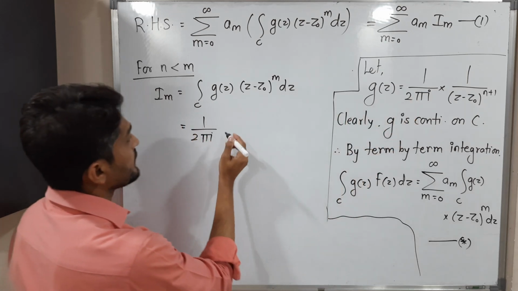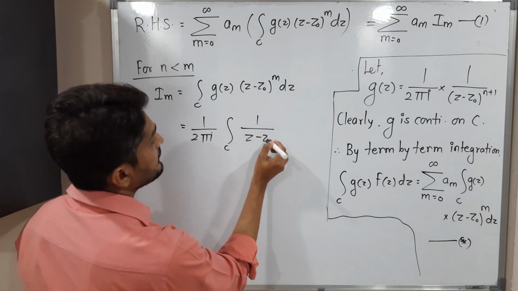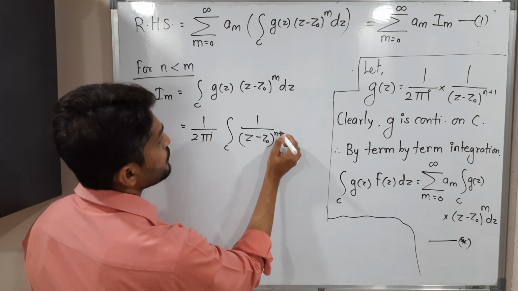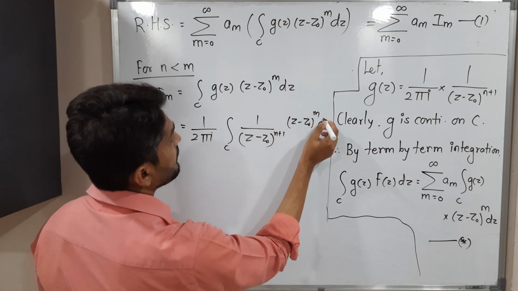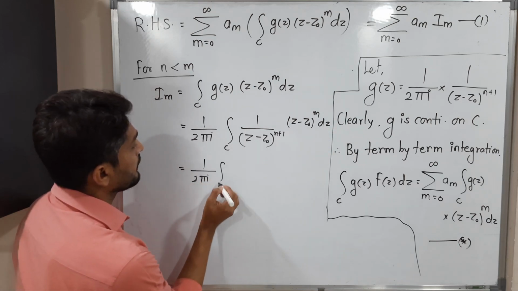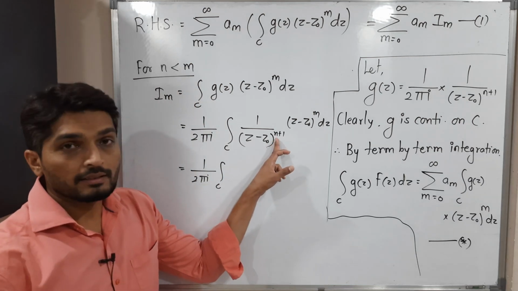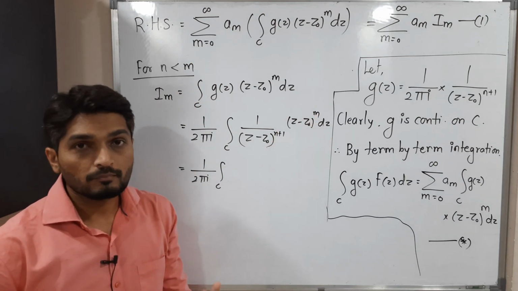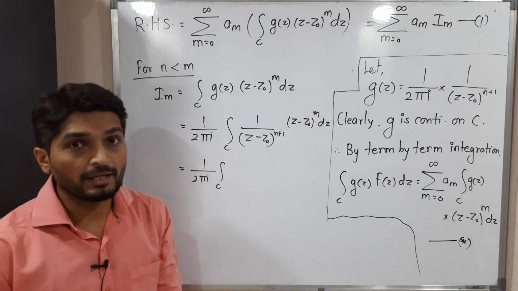So I have taken it outside the integration, and 1 upon z minus z naught raised to n plus 1 into z minus z naught raised to m dz. So this is equal to 1 upon 2 pi I. See, what we have, n is less than m. This n is less than this m. That means the power of denominator is less than or equal to power of numerator.